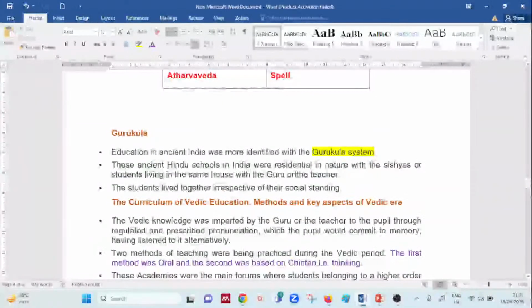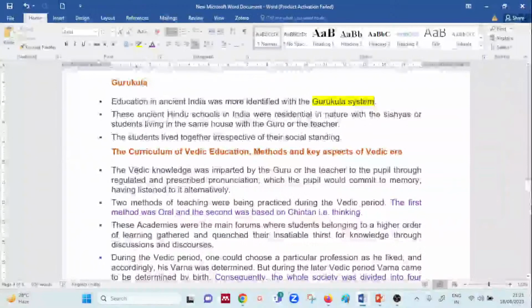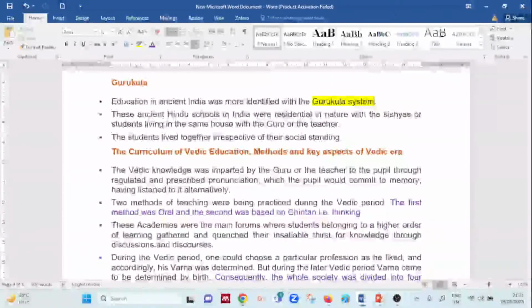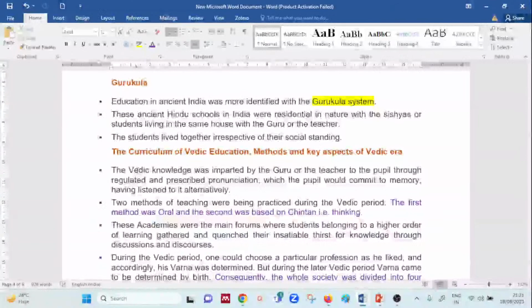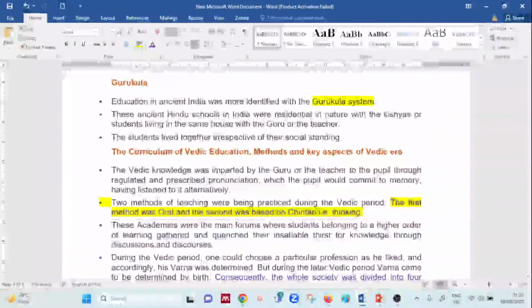So it is basically the residential schools where the students live with the gurus or the teacher and take the lessons of life, okay. Yes, it is basically the curriculum. Now the curriculum of Vedic education, or the aspects of Vedic education. So as I said, the knowledge is imparted by the guru, that is the teacher, the house of the teacher you can say, with the help of 2 methods. It was in the form of oral and it was in the form of Chintan, that is in the form of thinking.